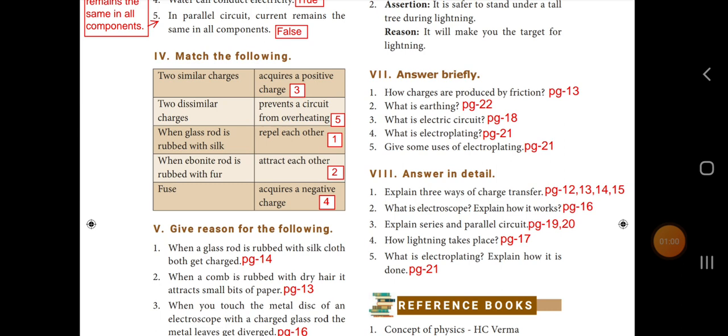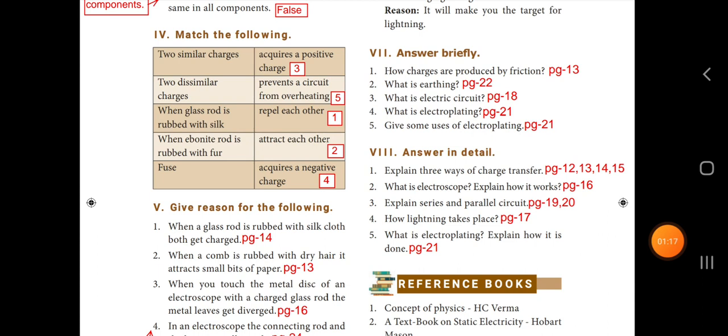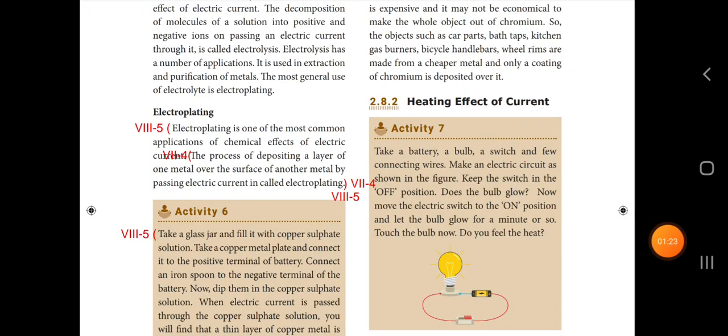What is electric circuit? The answer is in page number 18. The path through which electrons flow from one terminal to another terminal of the source is called electric circuit. What is electroplating? The answer is in page number 21. The process of depositing a layer of one metal over the surface of another metal by passing electric current is called electroplating.